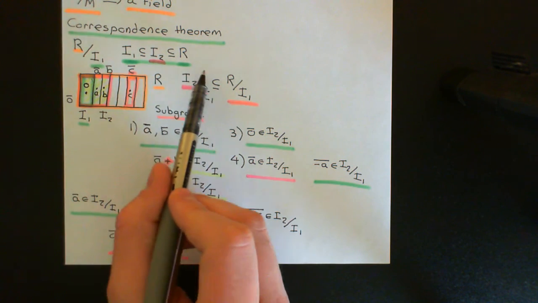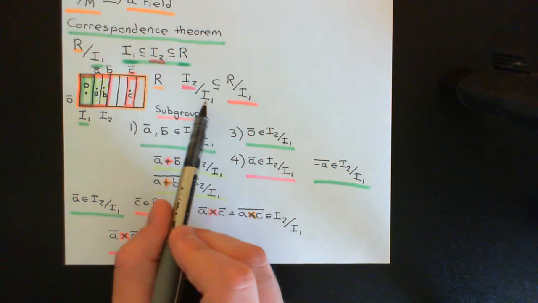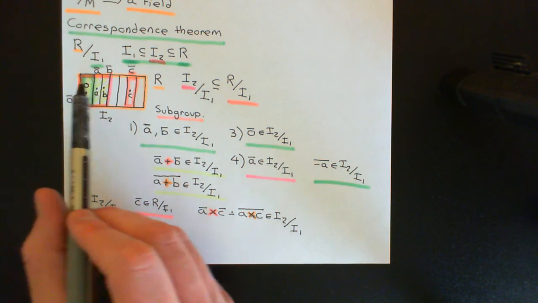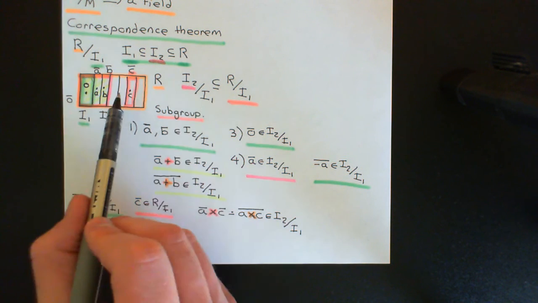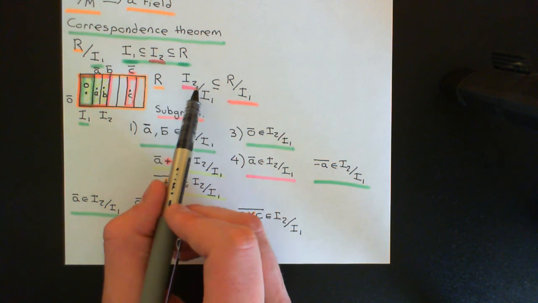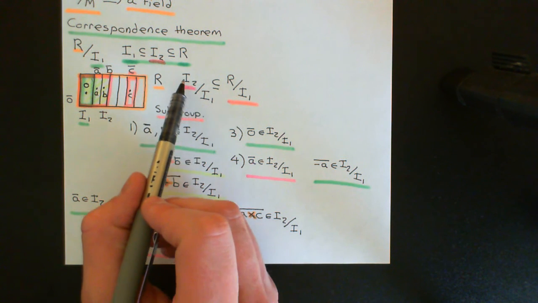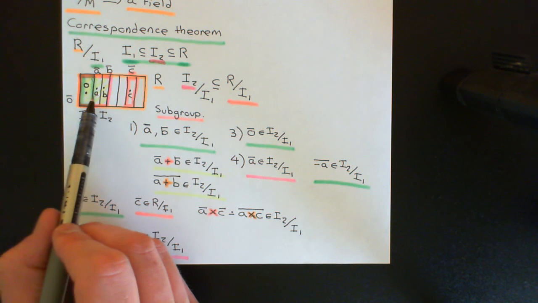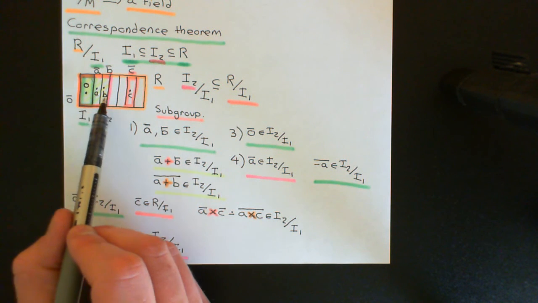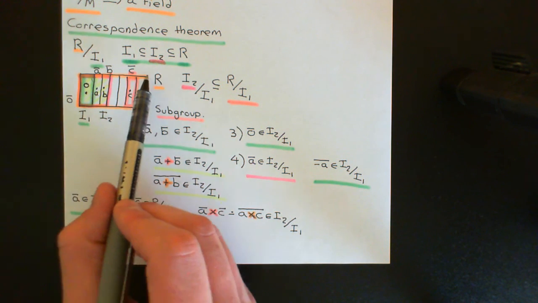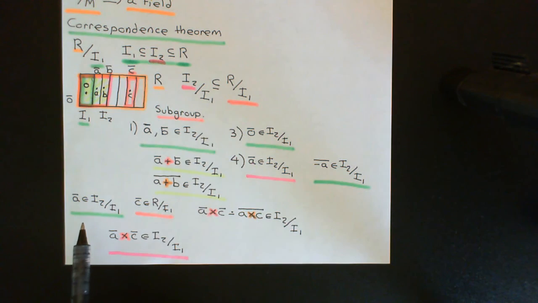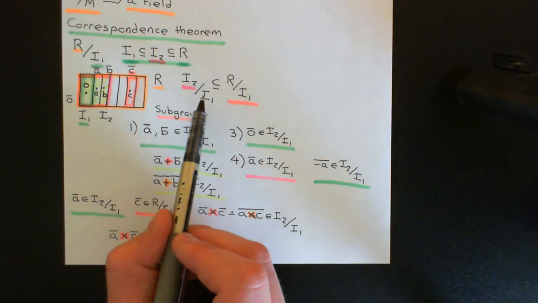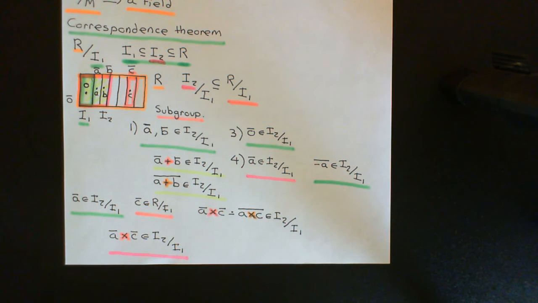I can find you a corresponding ideal of the quotient ring, and the way that you do it is you just say, okay, I2 completely contains I1. Because I2 is an additive subgroup of R and I1 will therefore be an additive subgroup of I2, I can quotient I2 up into the additive cosets of I1, and this will be done in an identical way to the way that you do it as part of quotienting up the entire ring capital R. That subset of cosets that you produce is now going to be an ideal within the quotient ring.